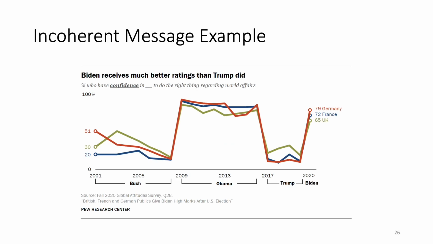We occasionally see captions including the intended message but not describing the most prominent chart feature. In this chart showing US president approval ratings in Europe, the most prominent chart feature is around the Obama era, but the caption describes a rather less prominent spike at the right end. Our findings indicate that many readers would not take away the intended message in the caption due to the incoherent messaging. For more efficient communication, the author should try to align the chart and the caption.